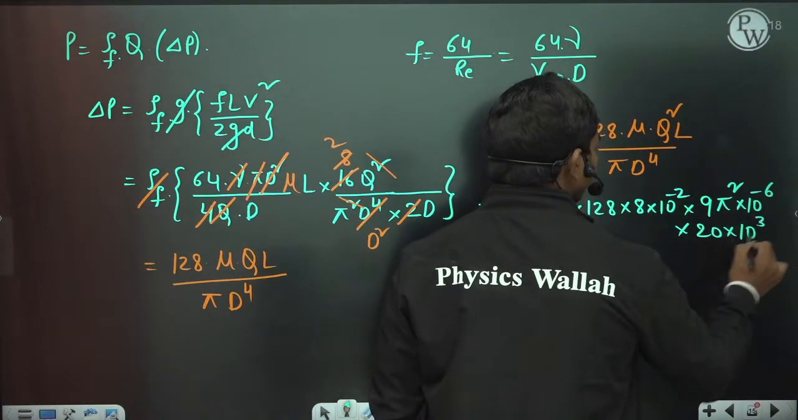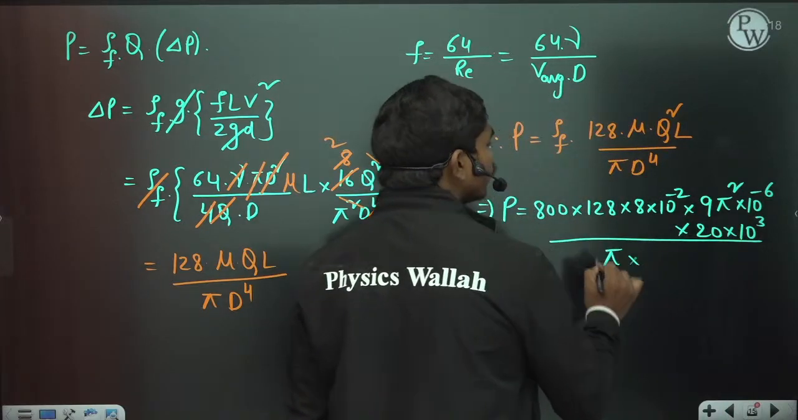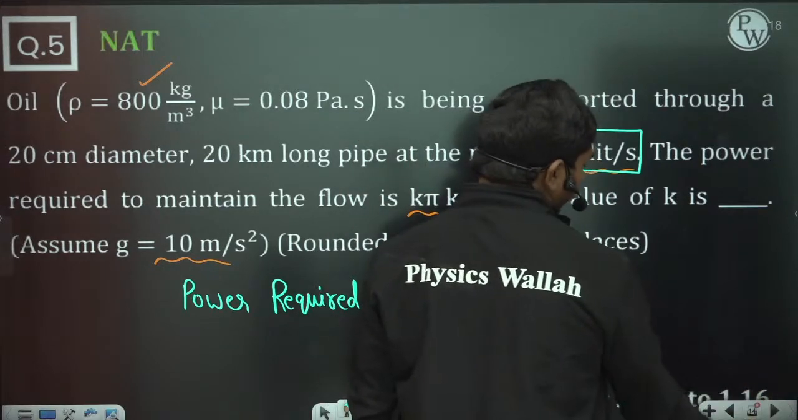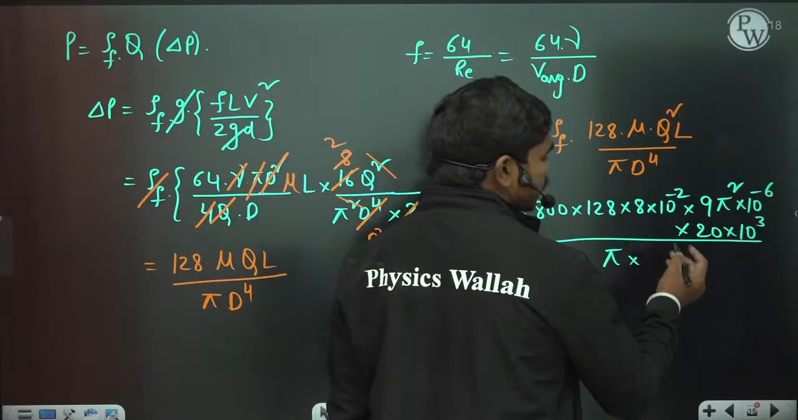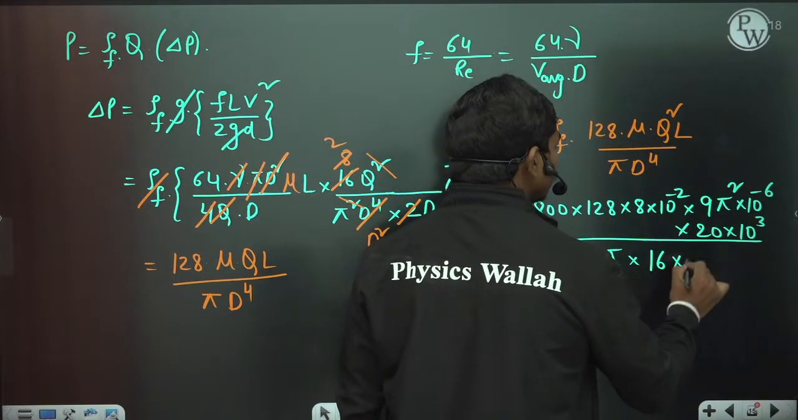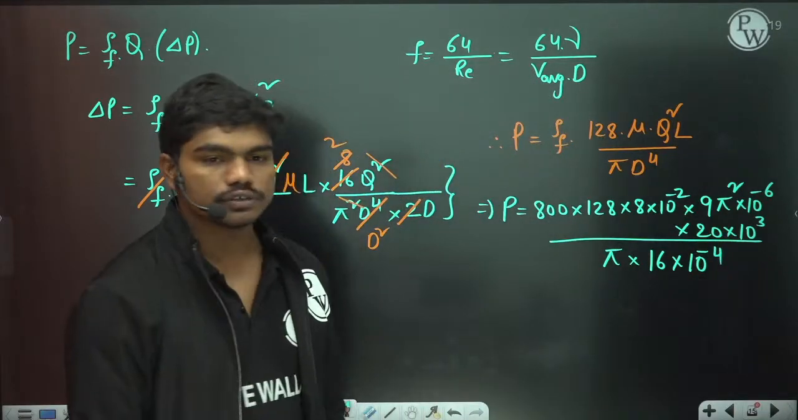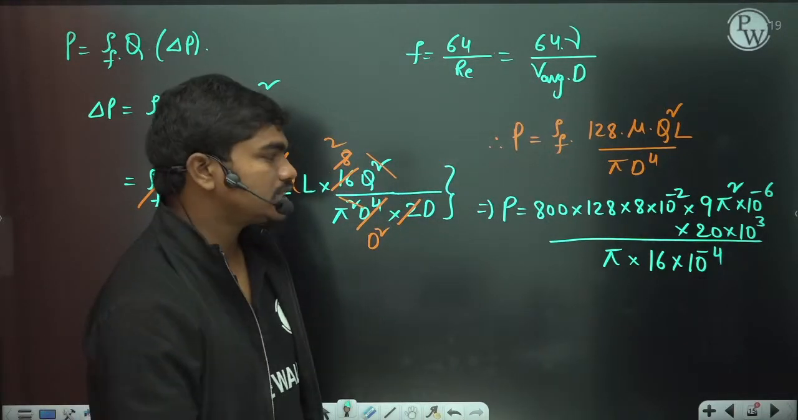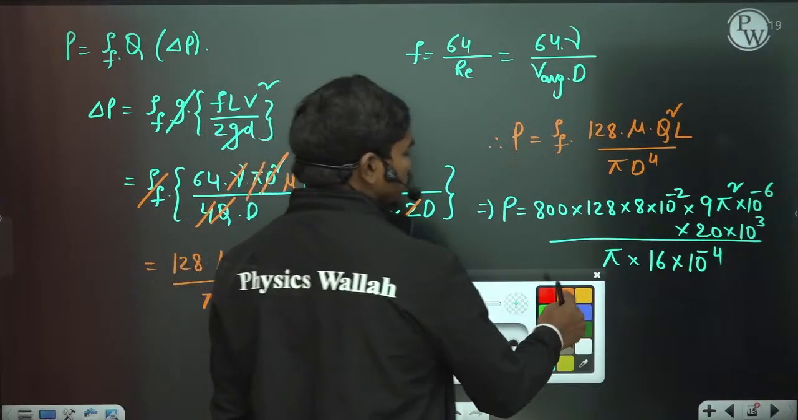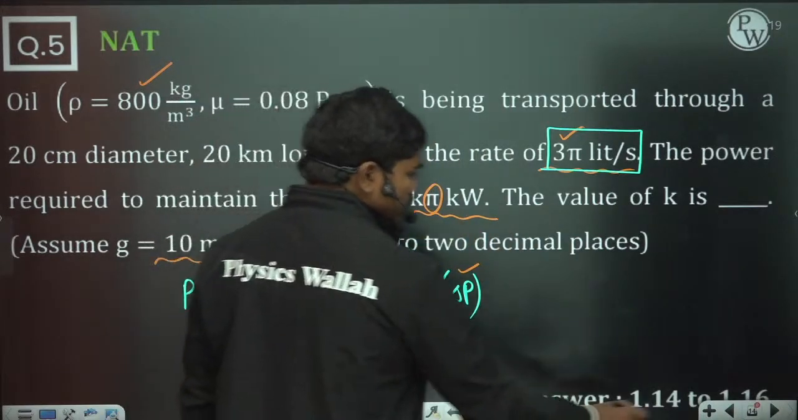So this value is divided by pi times d power 4. What is the diameter of the pipeline? 20 centimeters. So if it is 20 centimeters, then 2 into 10 power minus 1 meter, and 2 power 4 is 16 into 10 to the power minus 4. This is the d power 4 value, because 2 into 10 to the power minus 1 is the diameter. Now if you see, they have retained this pi here in the kilowatts calculation. Let us see what comes out.